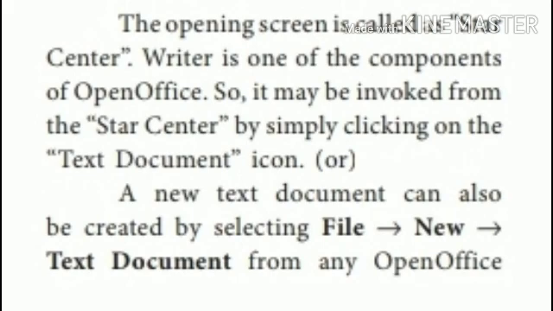In Windows, the opening screen is called the desktop; in the same way, the opening screen of OpenOffice Writer is the Start Center. This is one of the 1 mark questions. To open a document, click the File menu, select the New option, and then select Text Document from the submenus. The elements of the window are discussed in the next class.